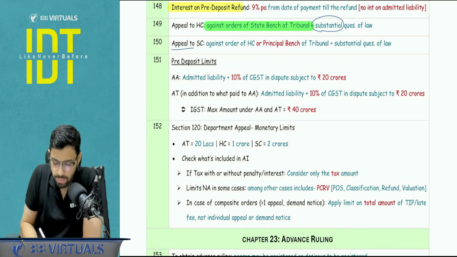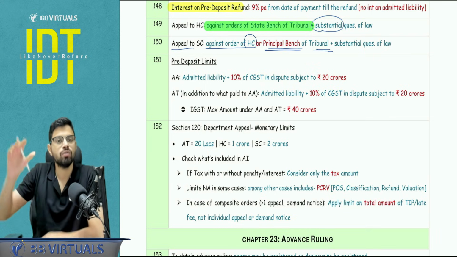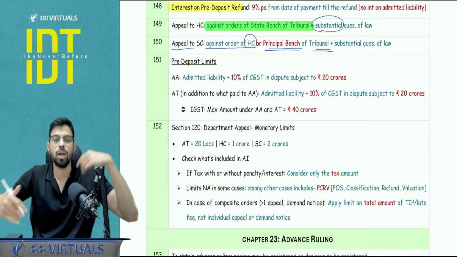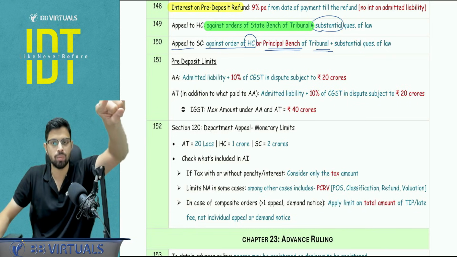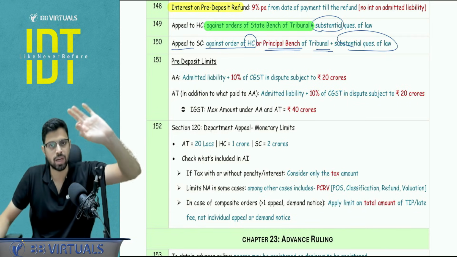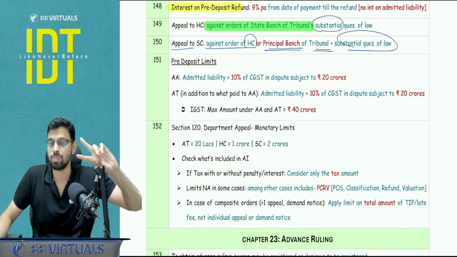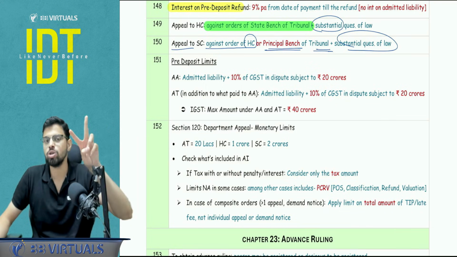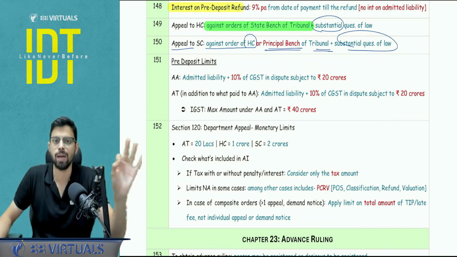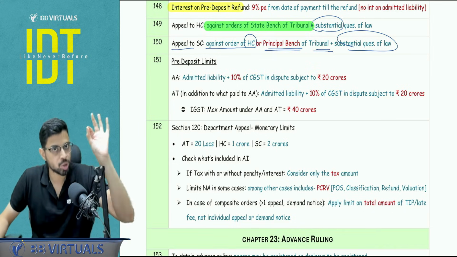Appeal to the Supreme Court will be against the order of the High Court or against the order of the principal bench of the tribunal. So if the order is passed by the principal bench of the tribunal, you do not go to the High Court, you directly go to the Supreme Court, and obviously it should also involve some substantial question of law. A part they can ask here is with respect to the place of supply and the matter of anti-profiteering. These 2 issues are 100% dealt with by the principal bench of the tribunal. So you should be knowing this.